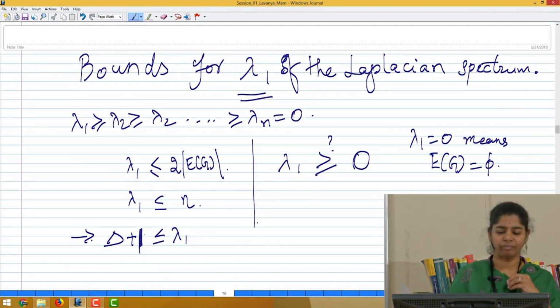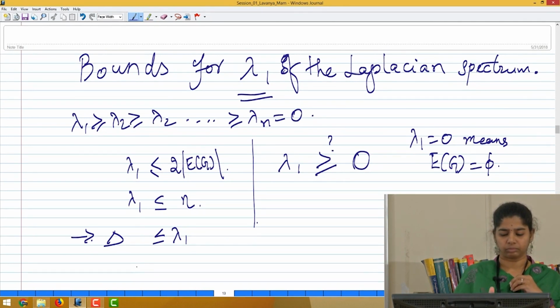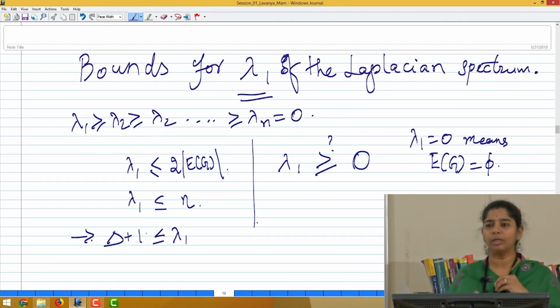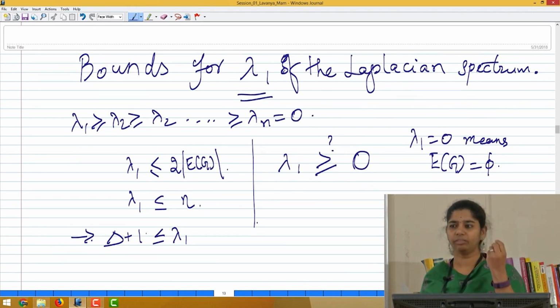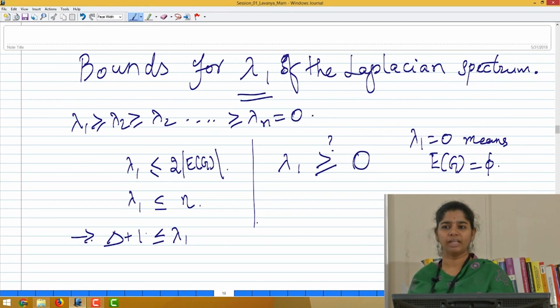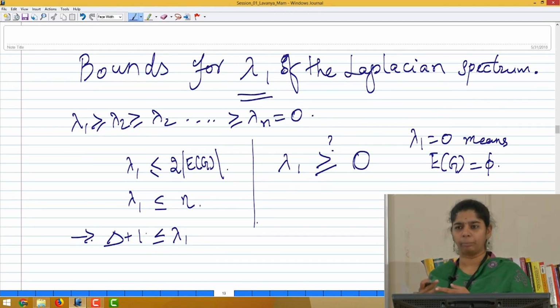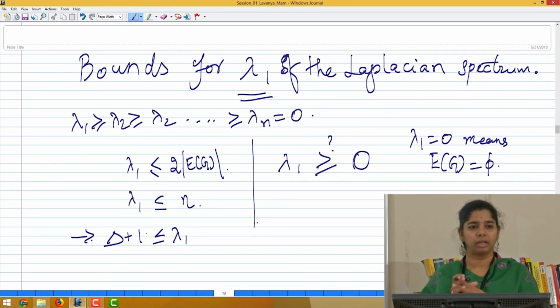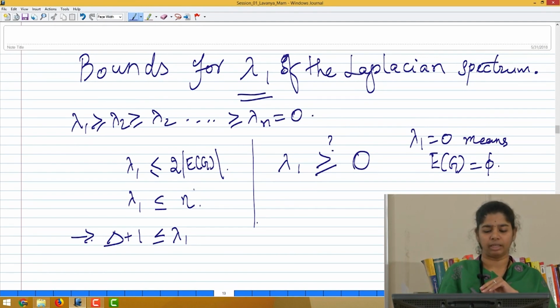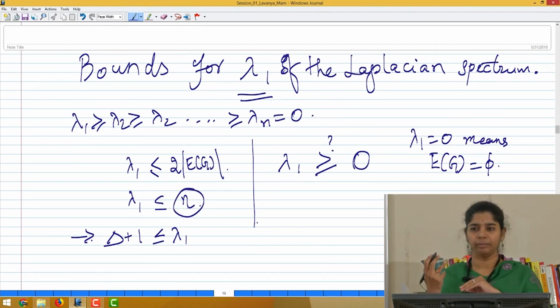In the case of a complete graph, it is equal. Delta plus 1 is nothing but equal to n. So, that is what you get: the largest eigenvalue is equal to n in the case of a complete graph. So, delta plus 1 is a tight lower bound that we can have. What can we say about the other end? For the upper bound, people are still improving it. Roughly we can say that n is one possibility.